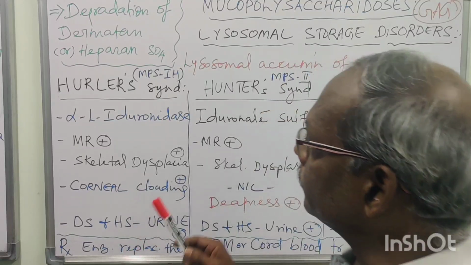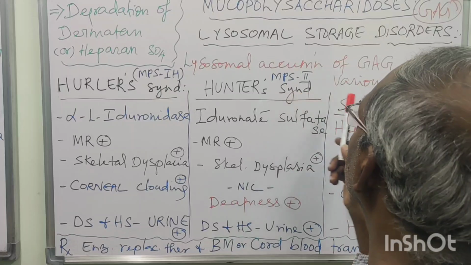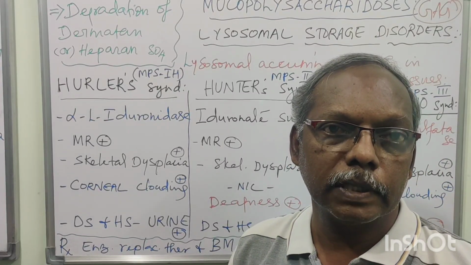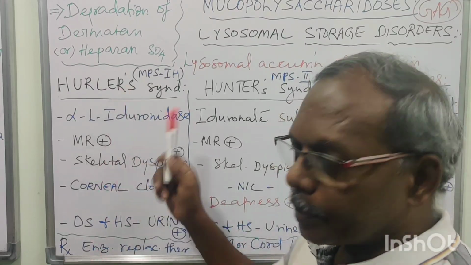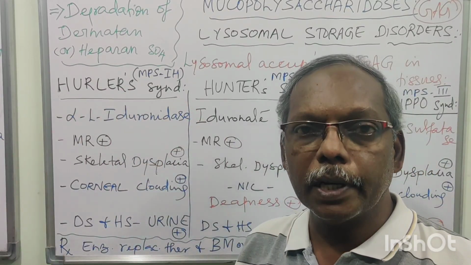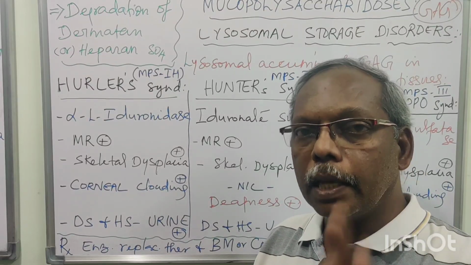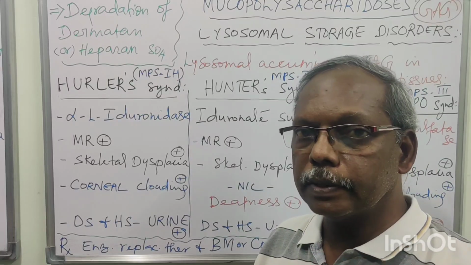The first one is Hurler's syndrome. The second one is Hunter's syndrome. The third one is Sanfilippo syndrome. First you should read about the names. All other points are the same as for other disorders in biochemistry, the subtitles only: the name of the disease, name of the enzyme defect, clinical manifestations, laboratory investigation, like that.